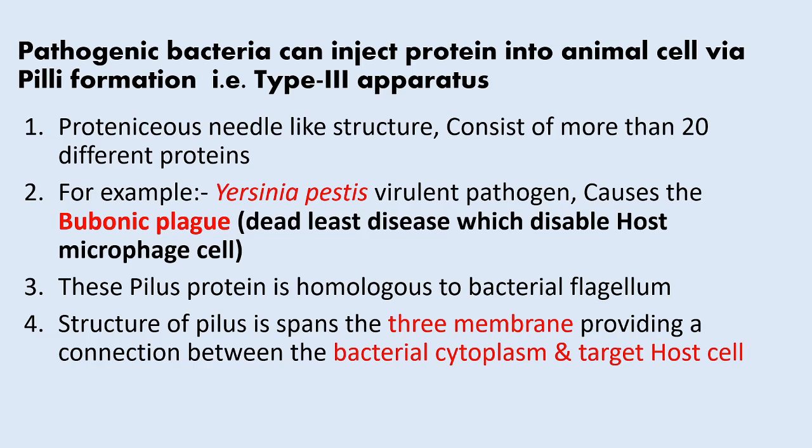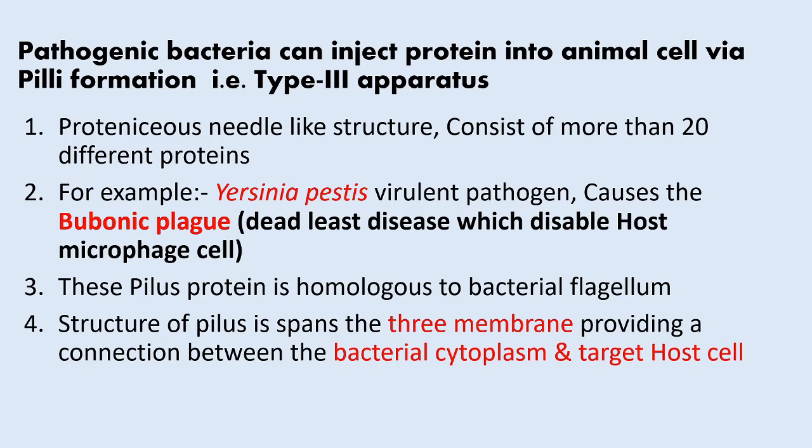Certain pathogenic bacteria can inject proteins into animal cells via pili formation. The pili, or type 3 apparatus, is proteinaceous, made up of proteins, and forms a needle-like structure which consists of about 20 different proteins.